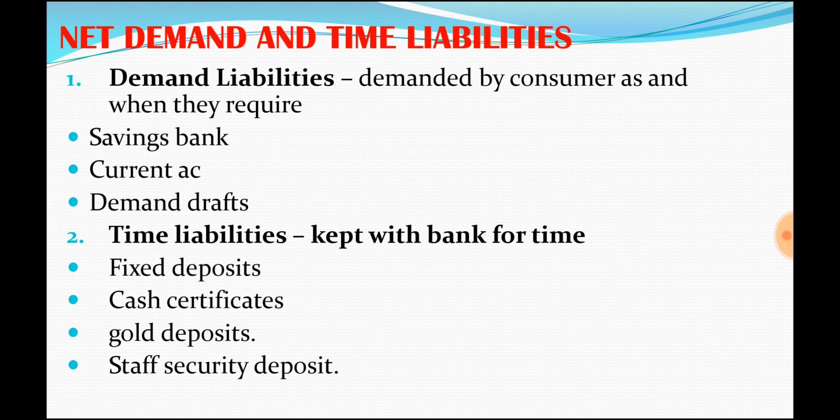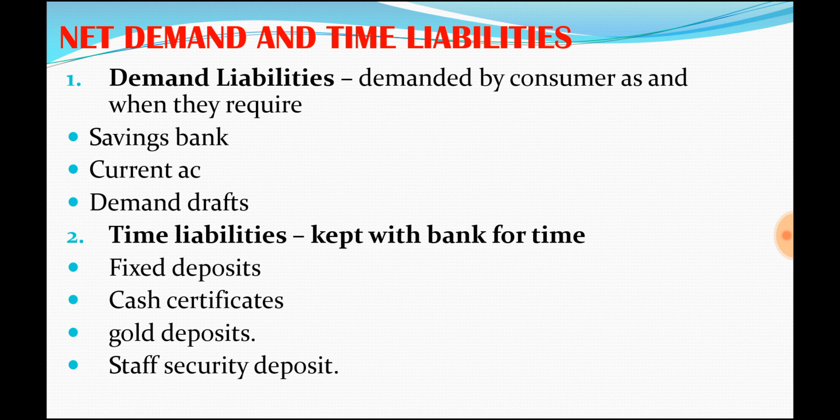So what are all the liabilities that the bank has? They are all included in the net demand and time liabilities. What are all the things that the bank collects as total deposits? Everything is accounted here: savings bank, current account deposits, demand drafts, fixed deposits, cash certificates, and gold deposits, since people deposit gold in the bank. Then staff working in the bank may also deposit some security deposit.